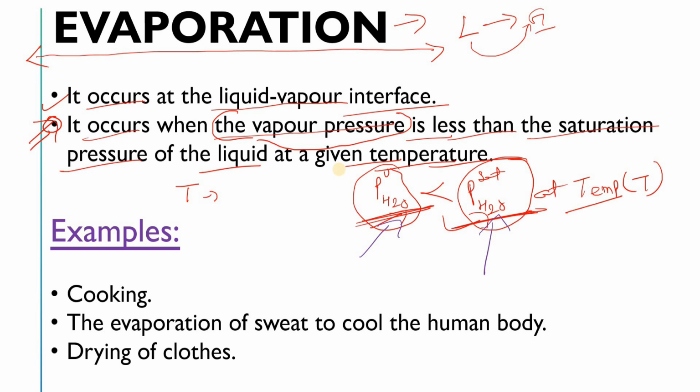Simply, if I conclude the definition of evaporation, I can say that evaporation is a process to change from liquid to gaseous phase. That is the first thing. Now if we see the examples of evaporation, the first example is cooking.